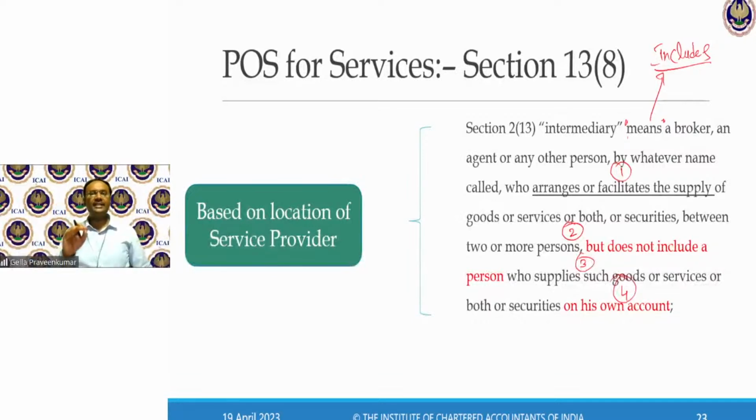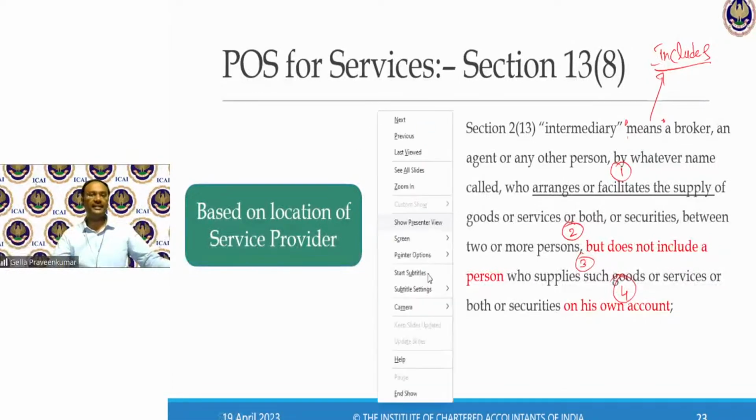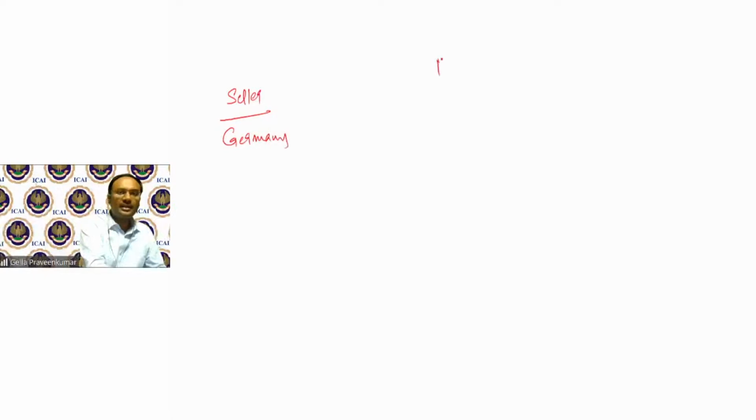So this broker or agent facilitates the supply of goods and services between 2 or more persons, but it does not include supply on his own account. I'll give a couple of examples. Say there is a seller in Germany. There are prospective buyers in India.